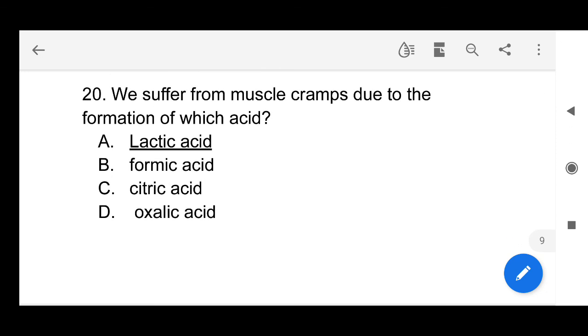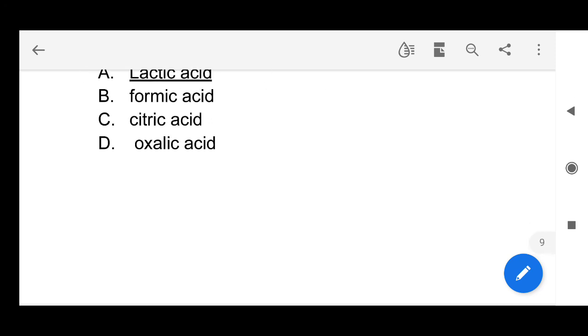We suffer muscle cramps due to the formation of lactic acid. Here we see muscle cramps.